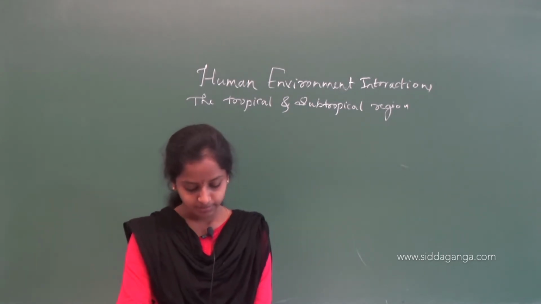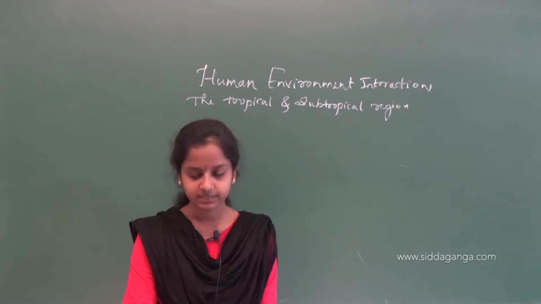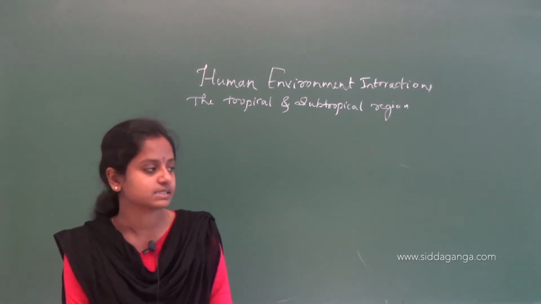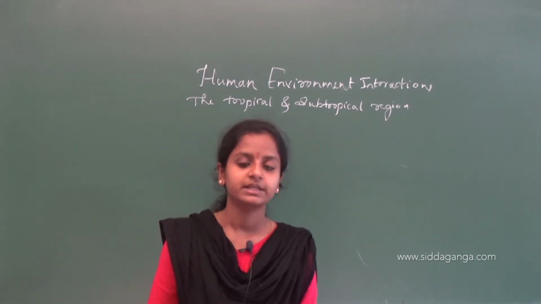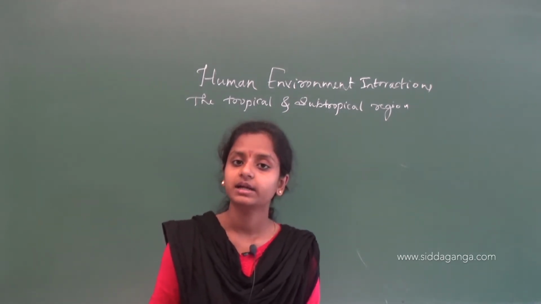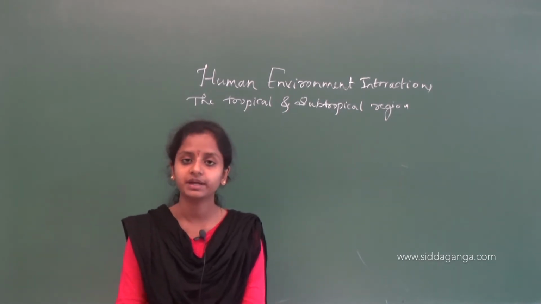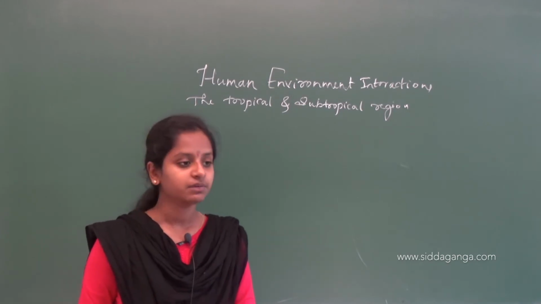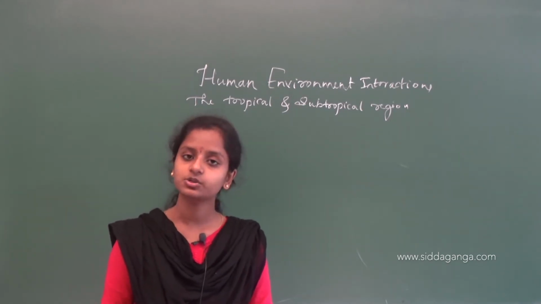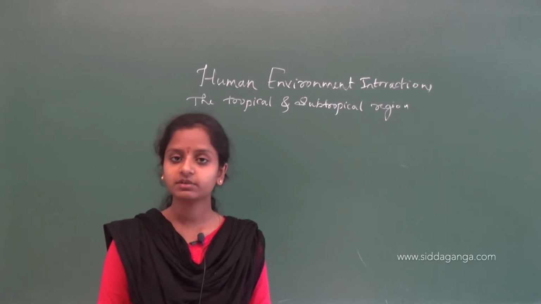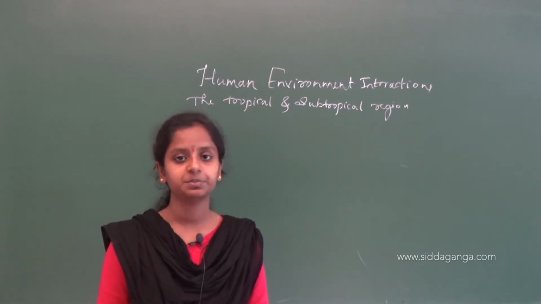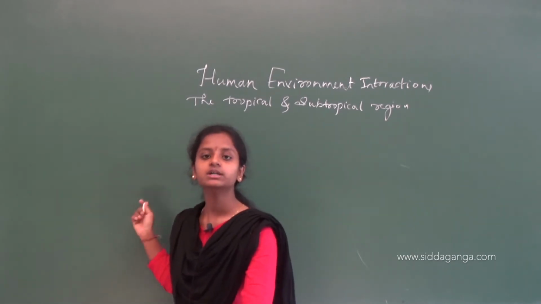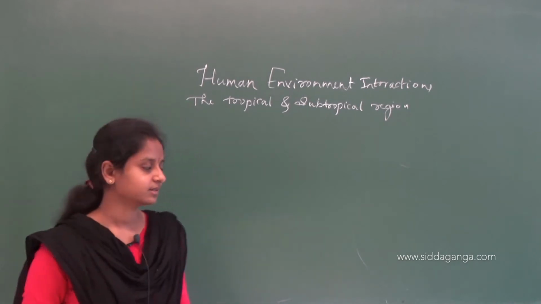They may look different, but they share the same basic needs of life, that is food, clothing and shelter. See, those people may look different, but every person has the basic needs, that is food, clothes and shelter.